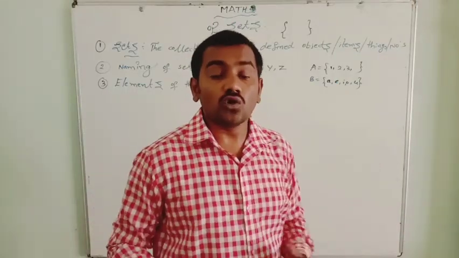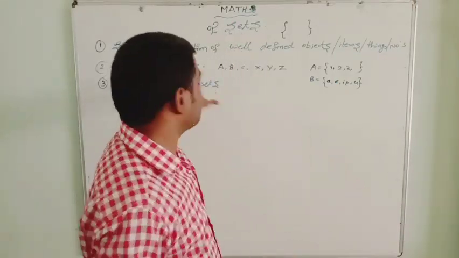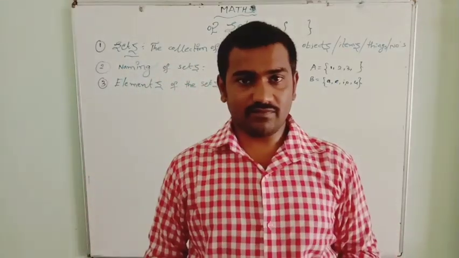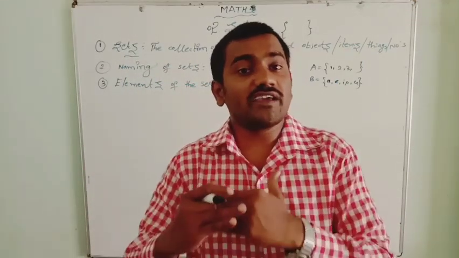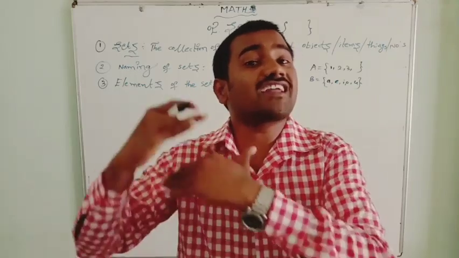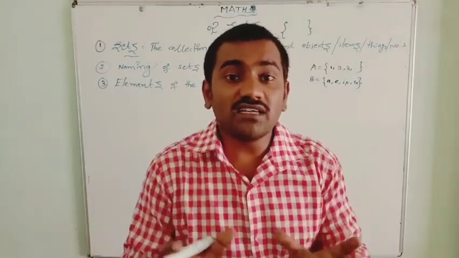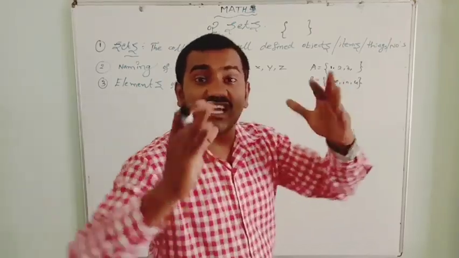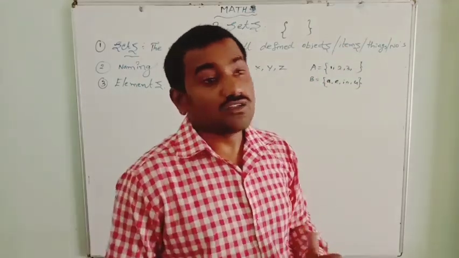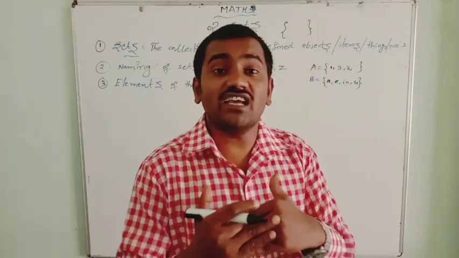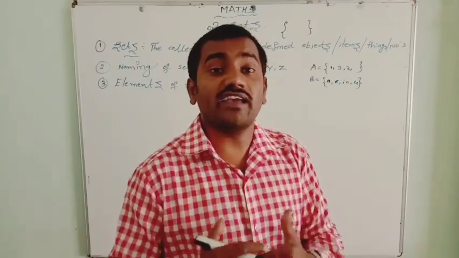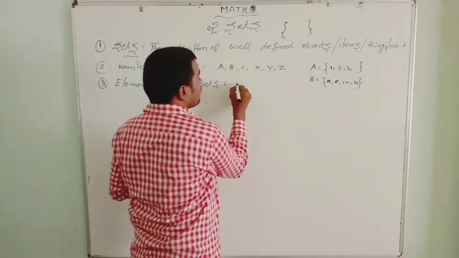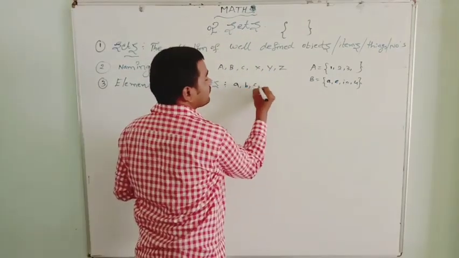So for naming of the set, the name of the set is always given using uppercase alphabets. The elements here we should not write as capital letters inside the sets. The elements of the set are always represented by lowercase alphabets. So here we use only lowercase alphabets.